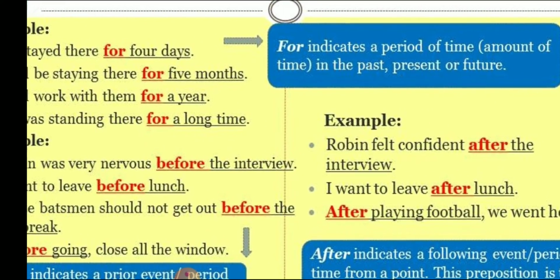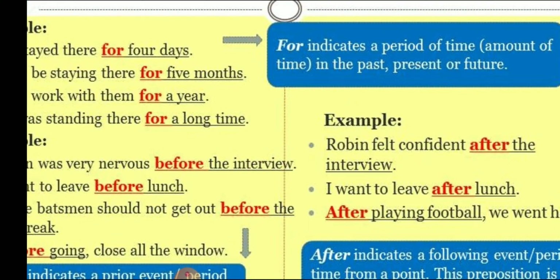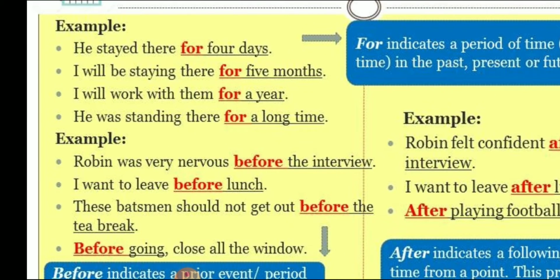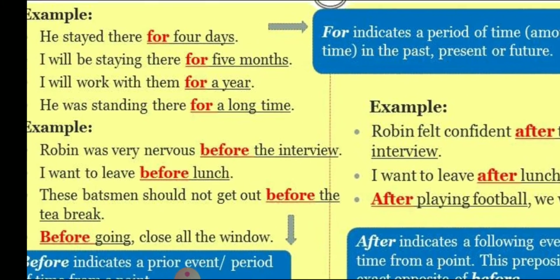Next, let us see about for, before and after. For indicates a period of time, an amount of time in the past, present or future. He stayed there for 4 days. I will be staying there for 5 months. I will work with them for a year. He was standing there for a long time. So here for indicates a period of time.